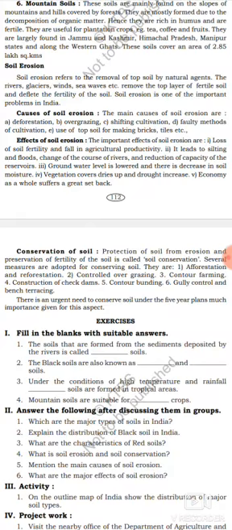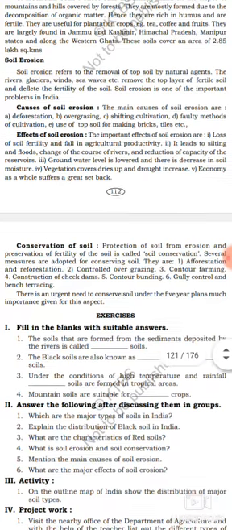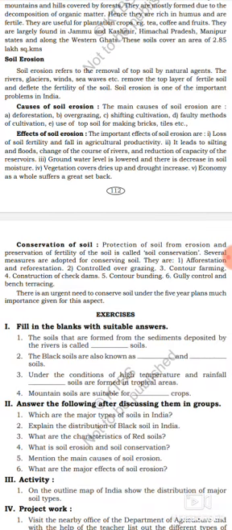What are the causes of soil erosion? Listen once more. Deforestation, overgrazing, shifting cultivation, faulty methods of cultivation, and use of topsoil for making bricks, tiles, etc. These are the main causes or reasons of soil erosion. Got it? Let's see now the effects of soil erosion.